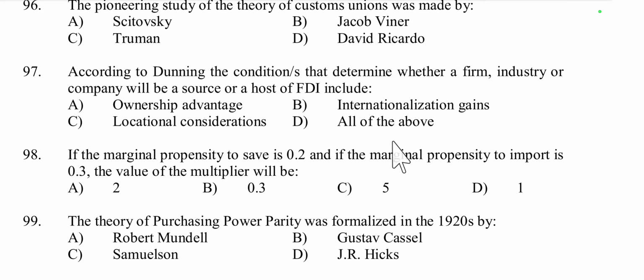So all of the above is the right answer, because Dunning's OLI conditions determine whether a firm, industry or company will be a source or host of FDI. They include ownership advantage, location advantage and internationalization gains. So all of the above is the right answer.